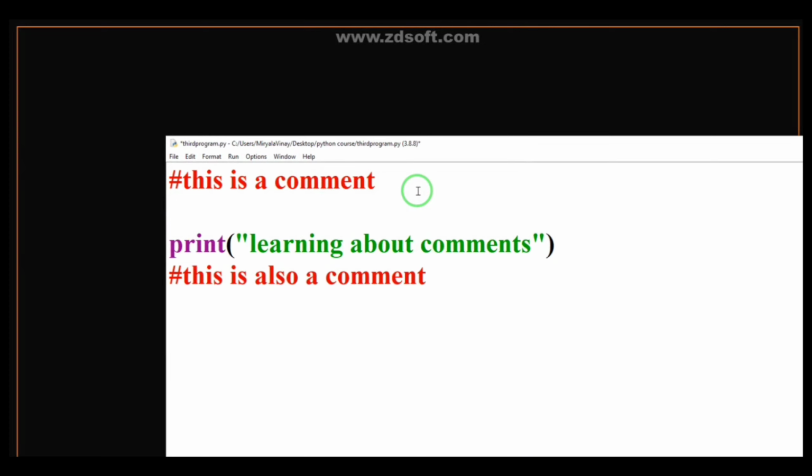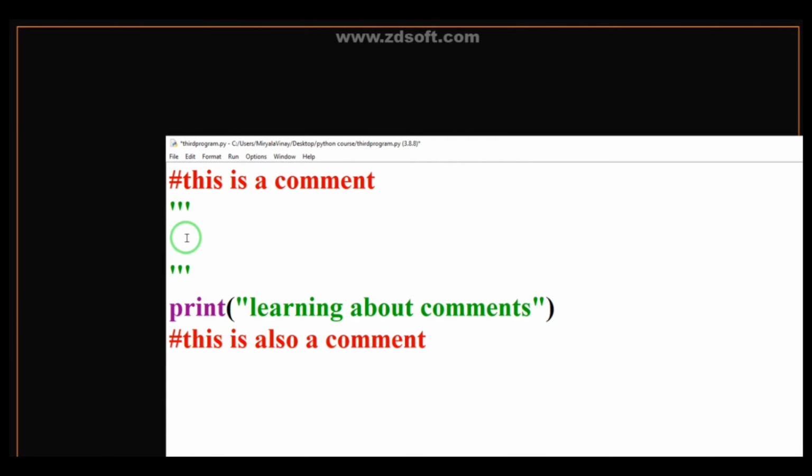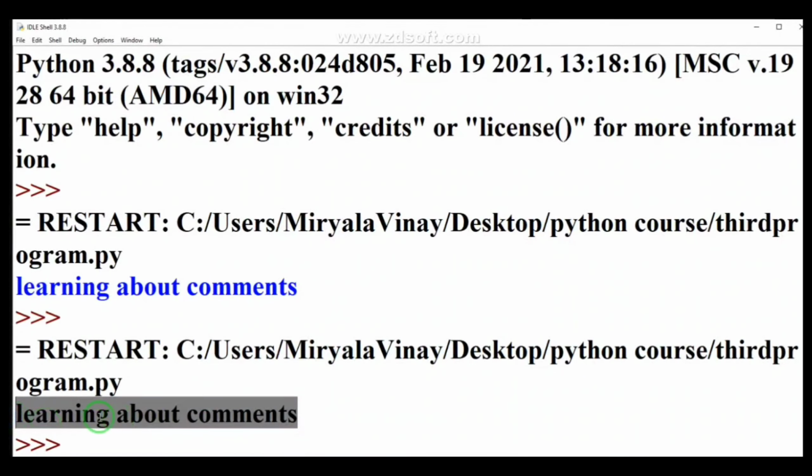Let me give you an example of multi-line also. So you can use multi-line comments by simply opening 3 double quotes and closing with 3 double quotes. So whatever you write in these quotes will act as a multi-line comment. Let me type some text. It is a multi-line comment. So you can see the color also. The color has been green. Let me run this. To run, simply press F5. I am pressing F5 and OK.